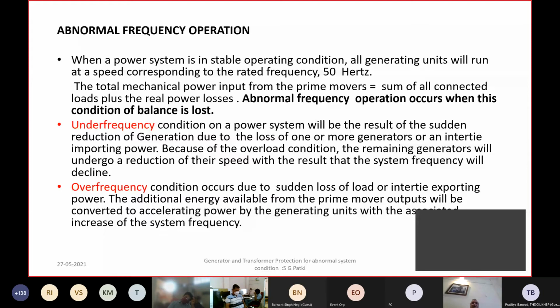To ensure that your remedial actions by way of df/dt relay, under frequency relay, or governing action give the machine a chance to correct the frequency, a small time delay is required. So normally the under frequency relay for a thermal power plant is set to operate at 47.5 with a small time delay, which can be up to 1 second or 2 seconds, so that you get enough chance for the generator to recover.